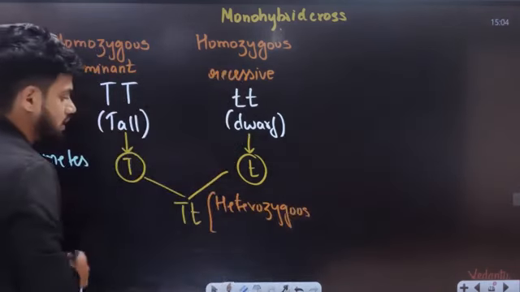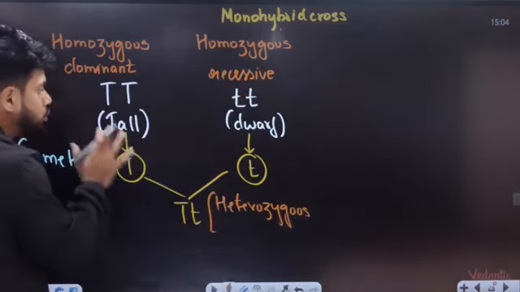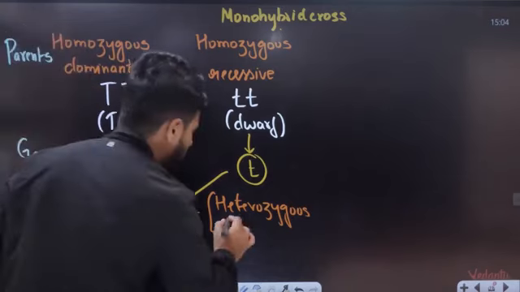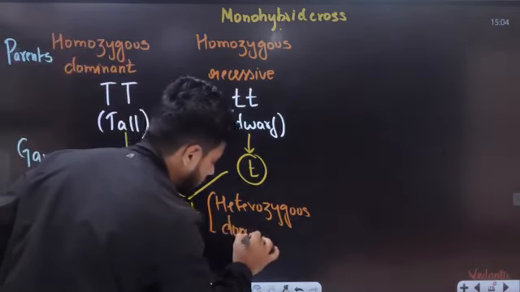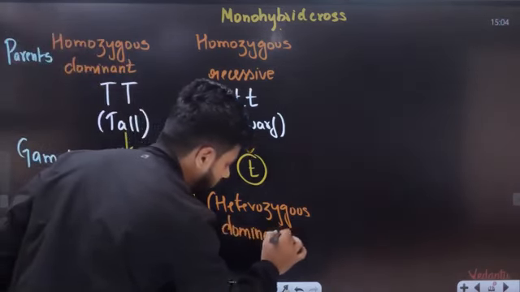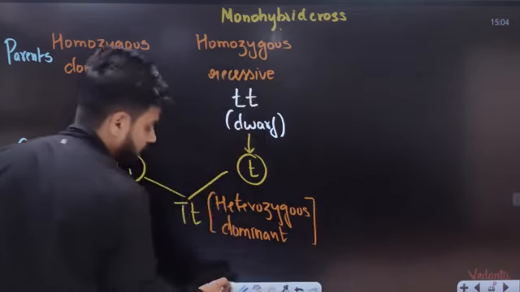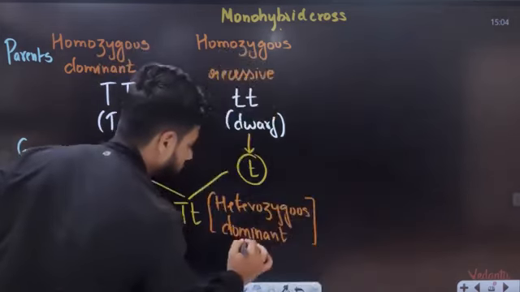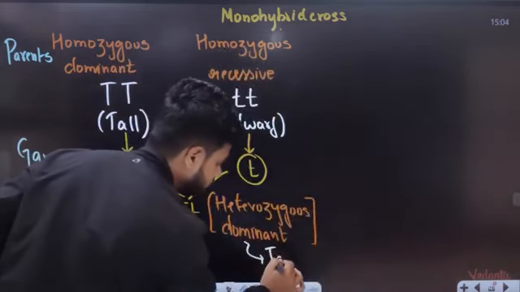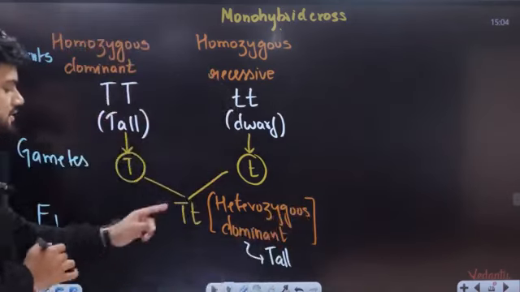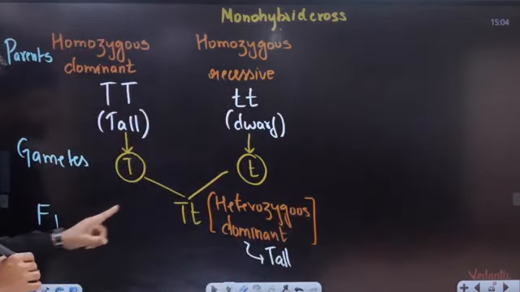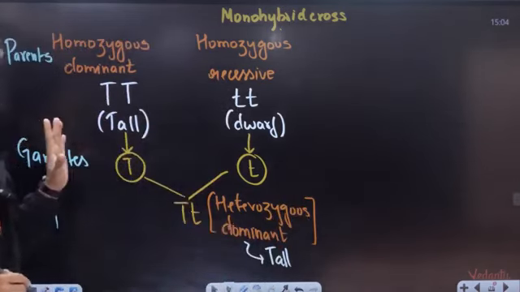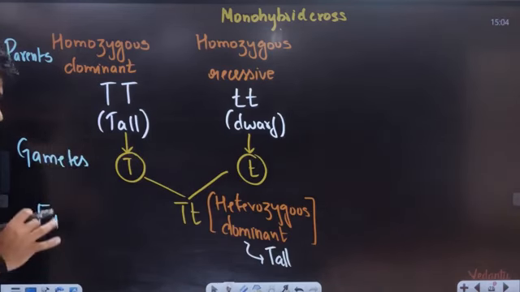In heterozygous condition, now tell me students, capital T is more dominant. Yes. So this is going to be heterozygous dominant, and the trait which is observed here is tall. This plant is going to be tall. So the F1 is going to be tall, heterozygous dominant, capital T, small t.